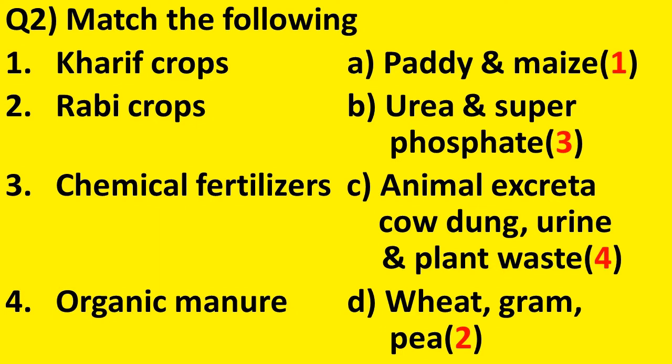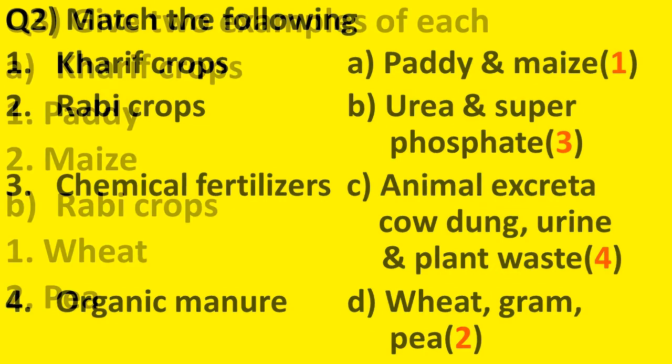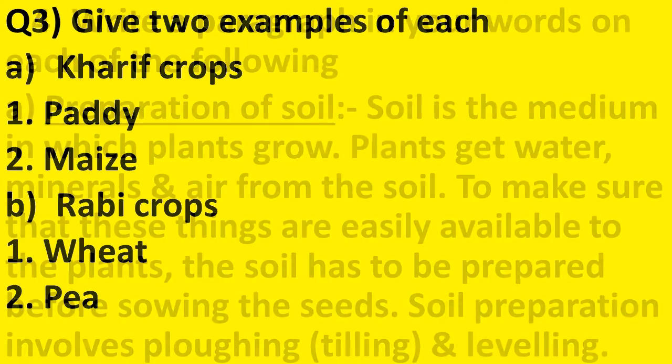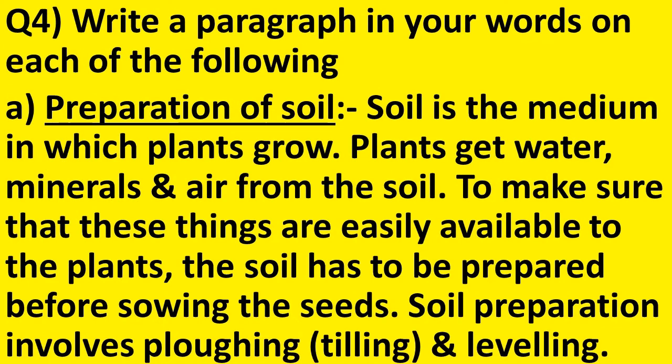Now, let us discuss question number 3. Give 2 examples of each of the following. First one, Kharif crops. Paddy and maize are the examples of Kharif crops. Number 2, Rabi crops. Rabi crops examples are wheat, gram and peas. Let us discuss question number 4.